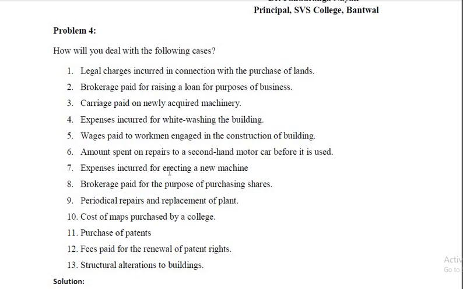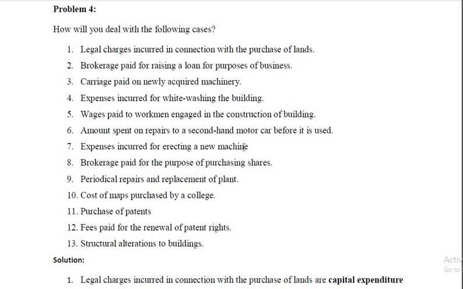Similarly, expenses incurred for erecting a new machine are also considered capital expenditure, just like wages paid for erecting or installing a new machine. That is part of an asset. It is added to the machinery account, and it will be shown on the asset side of the balance sheet. It's not debited to the income and expenditure account. If it is ordinary wages or ordinary expenses, then that will be debited to the income and expenditure account.